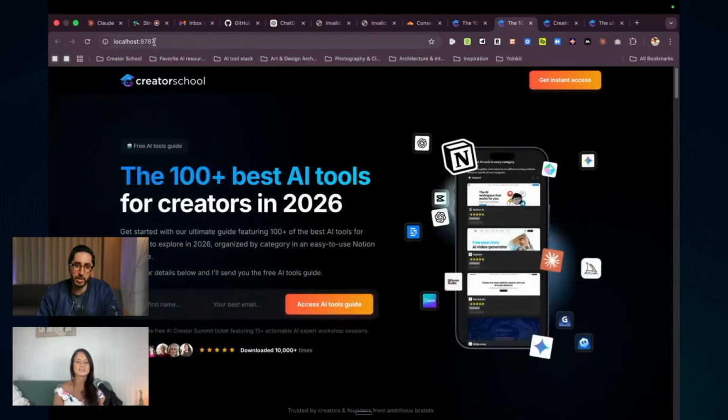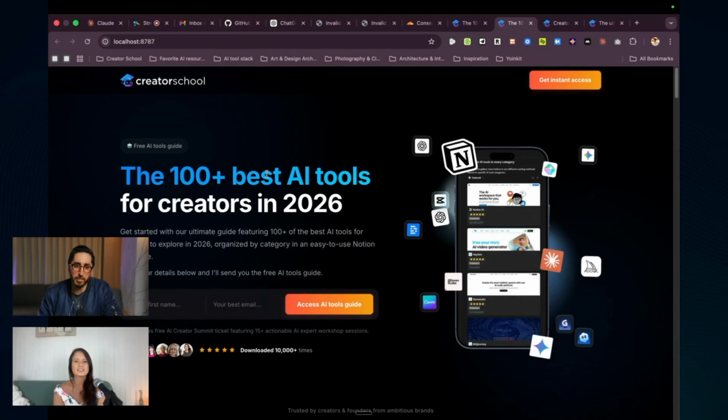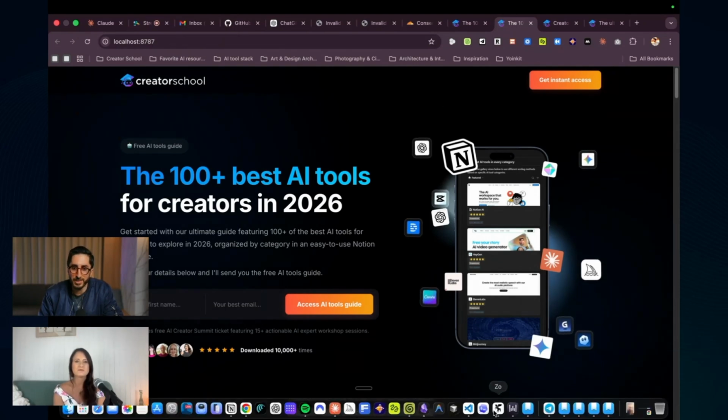And you can deploy this. This is just local. You cannot access this, of course, if you type this in. But I can deploy this via Vercel or even via Sue. They have pages. Sue Computer is amazing.